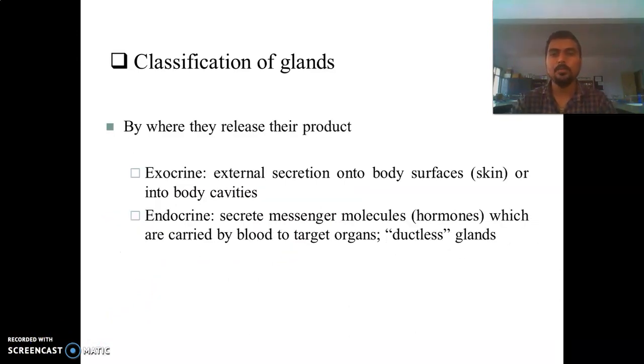Next, the classification of glands. They are classified into two types. First one is the exocrine glands. These glands secrete their products on the body surface or into the body cavities. And second one is the endocrine glands. These secrete their products directly into the blood stream.